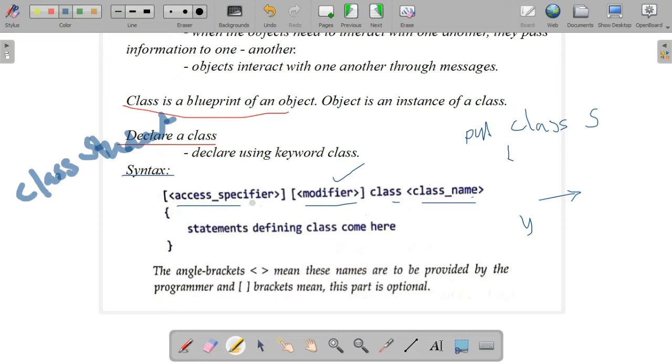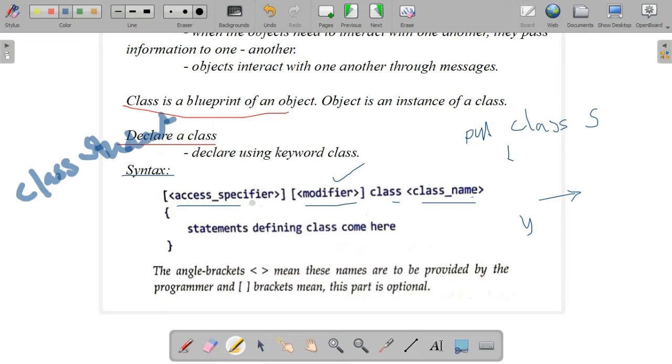This is because a class is simply a blueprint, or a logical placeholder containing objects and methods. So we can tell class is a blueprint of an object. The memory space is allocated only when an object of that class type is created. So when we are declaring a class, the space is not allotted for that particular one.